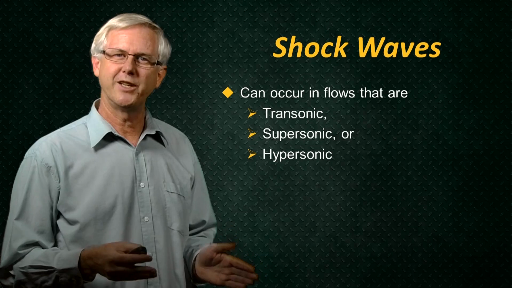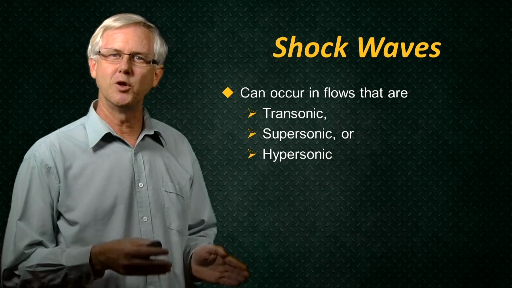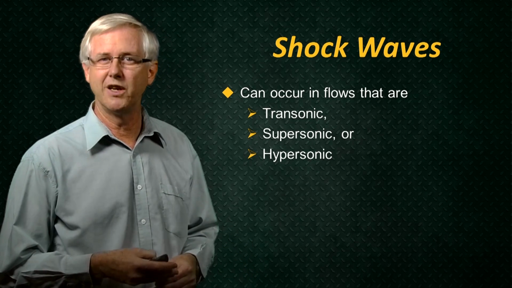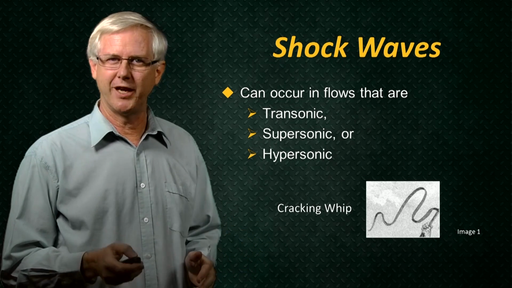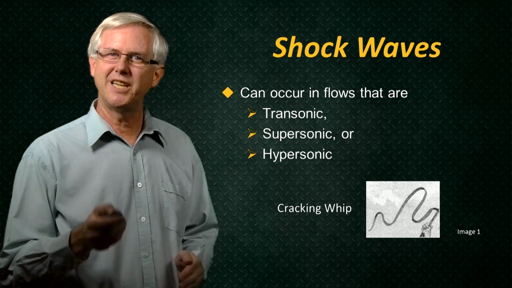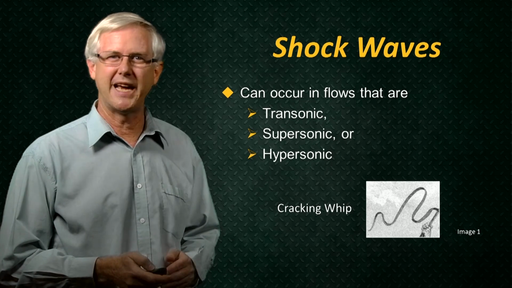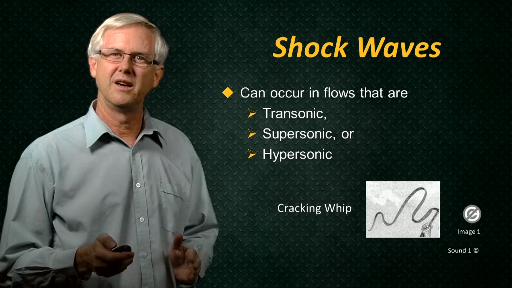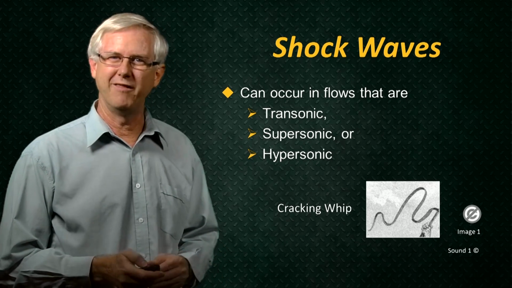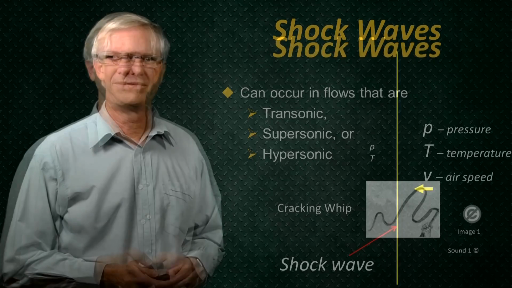We can also generate shockwaves that move at supersonic and hypersonic speeds through stationary gases. In fact, the cracking of a whip generates a shockwave as its tip travels faster than the speed of sound. You hear that as the crack of the whip as the shockwave passes by your ears.